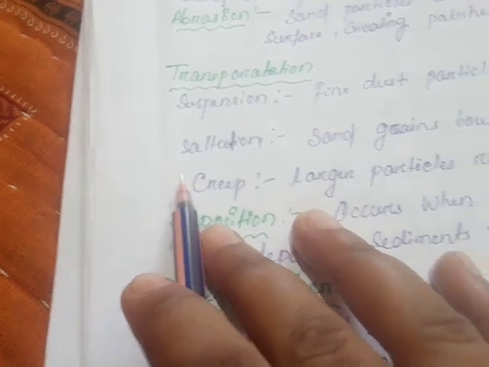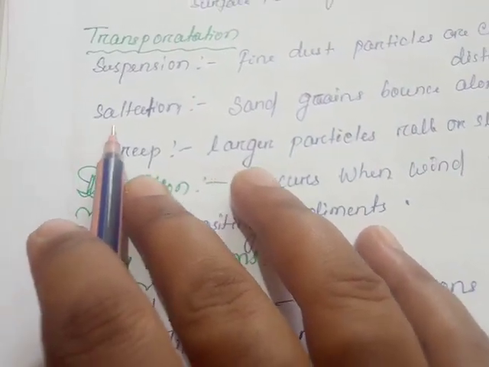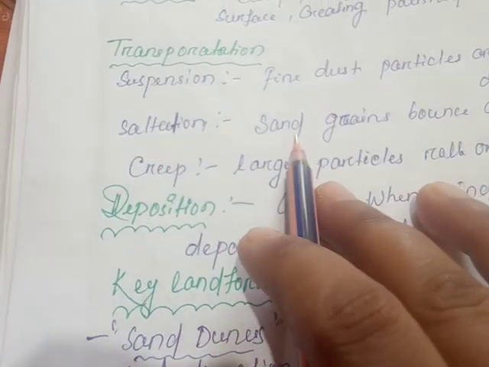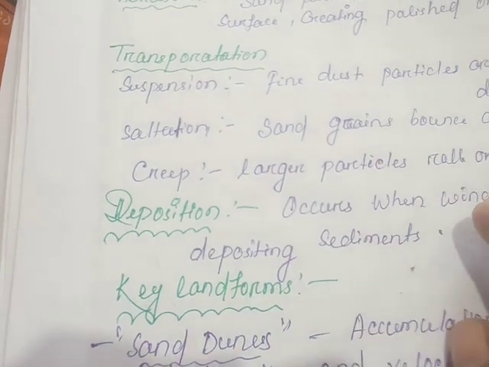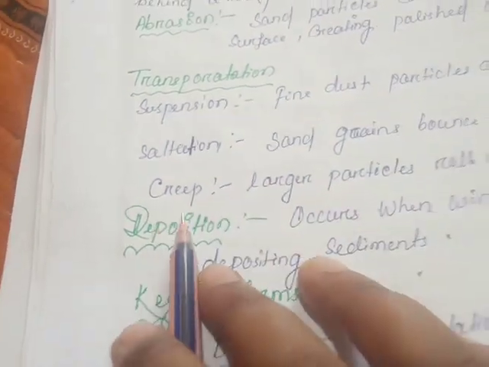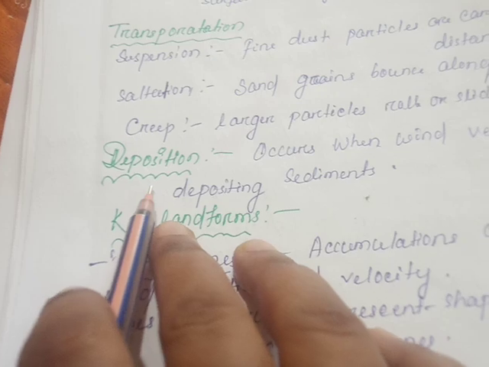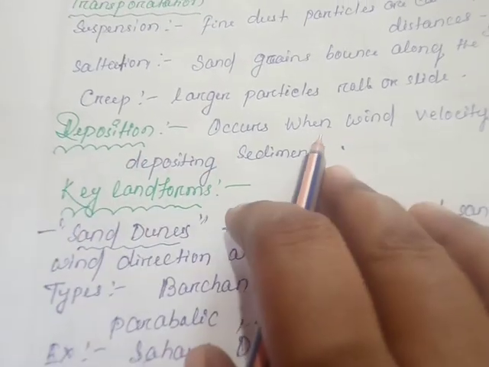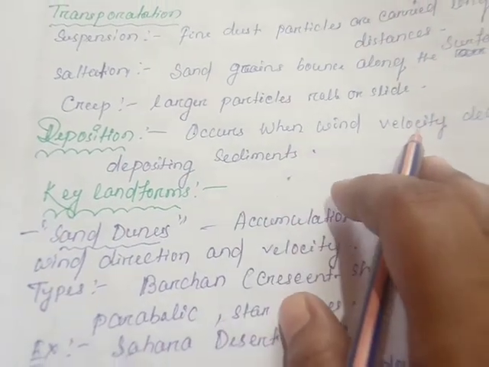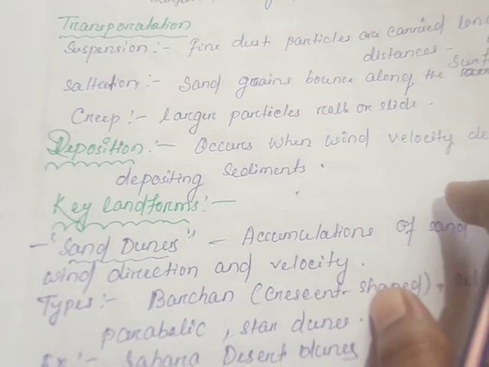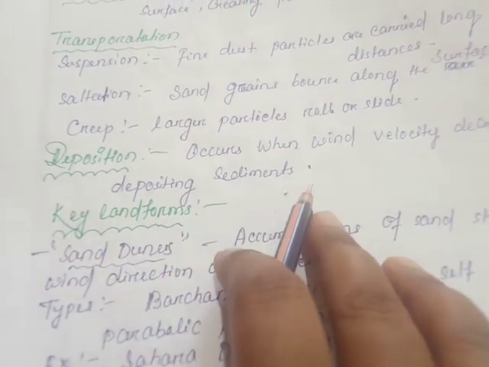Saltation: sand grains bounce along the surface. Creep: large particles roll or slide. Then comes deposition. Deposition occurs when wind velocity decreases and it deposits sediments.